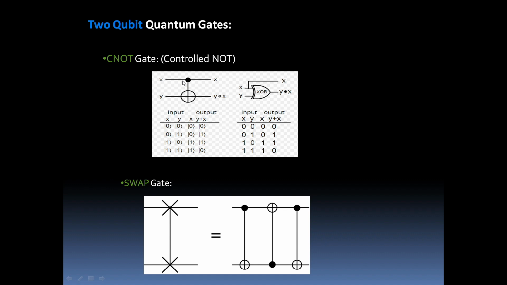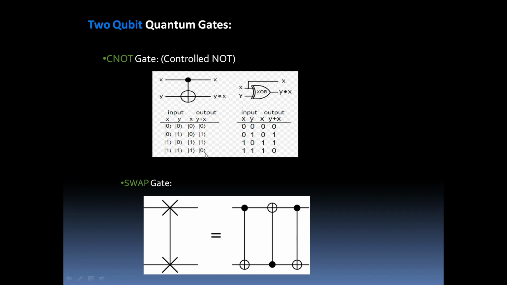Similarly, X is the control here, Y is the target here. For our control input X, when the control input is 0, the output remains unchanged, Y equals Y. So 0 to 0, 1 to 1. But when the control is 1, the output is inverted: 0 becomes 1, 1 becomes 0, right?